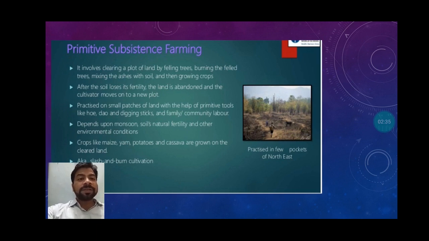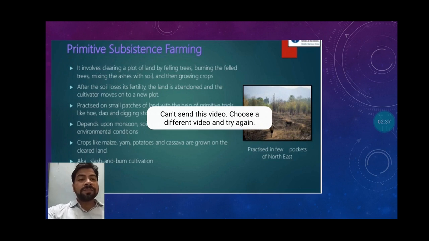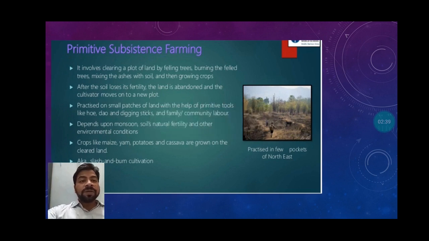So the farmer who is involved in such cultivation is practicing what is called primitive subsistence farming, where the farmer grows only so much that he and his family can survive on it. So this is primitive subsistence farming.